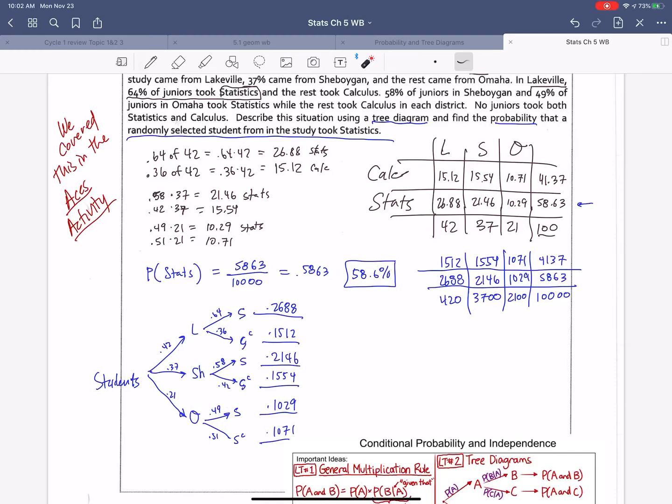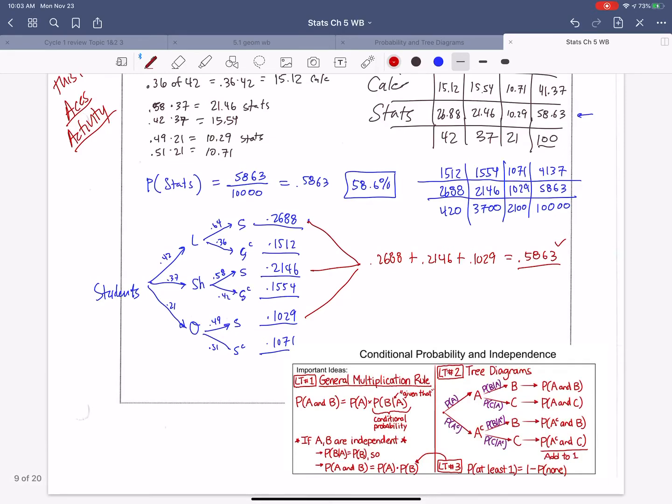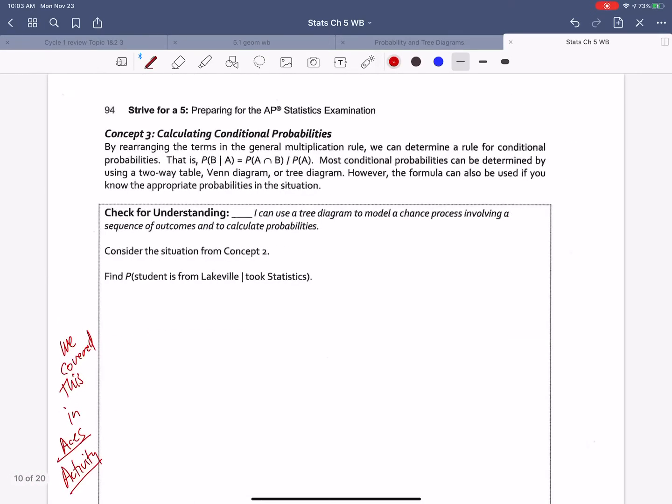And the answer is yes. Here are all the stats people. And since you can't go to two high schools, I should be able to just add these up. So adding these up, these are all the people that took stats. I got 0.2688 plus 0.2146 plus 0.1029. And this would have been a way to do it faster. That's the probability of taking statistics, using all of our ideas of why I'm adding them up. Nice. So I've proven to you that a tree diagram is technically faster, but it leaves out a lot